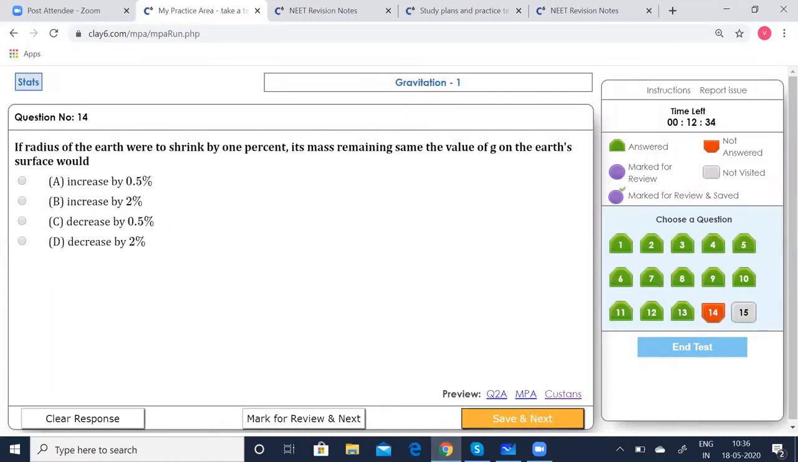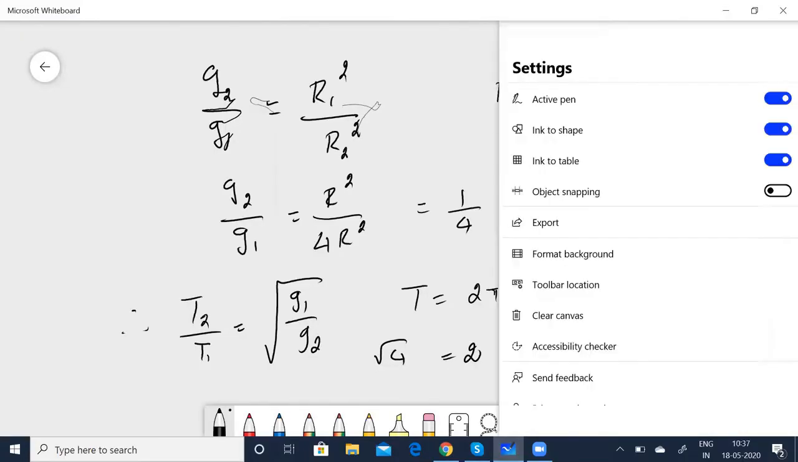If the radius of Earth were to shrink by 1%, its mass remaining the same, the value of g on the Earth's surface would be, how much would it increase? Listen, children, it's a very important question. It has been repeated quite often in many papers. Listen carefully to how I'm solving this. Of course, it's quite easy also. g is GM by R square.